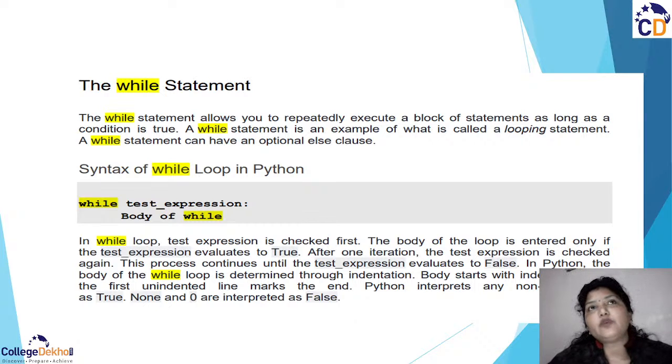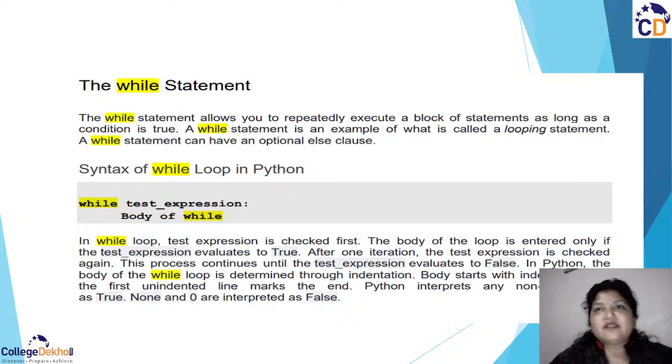Yes, that's what I told you. The while loop, the for loop, the do while loop, they all come under which type of statement? That is called a looping statement. A while statement can have an optional else clause also. So you have different expressions, different syntax for while loop, right? Like in Python we have different syntax, in C++ we have different syntax, only syntax. The rest is all the same, like how it executes the loops would remain the same.